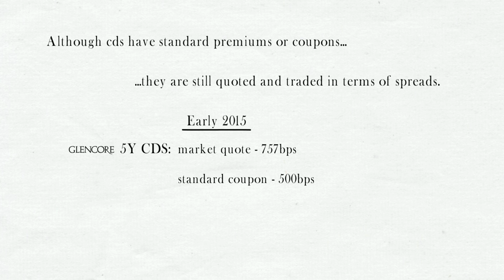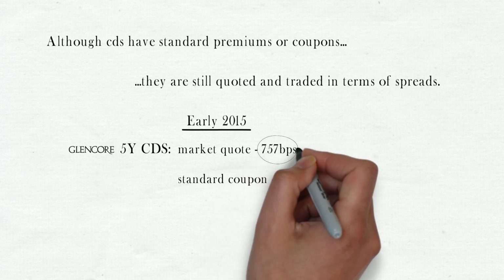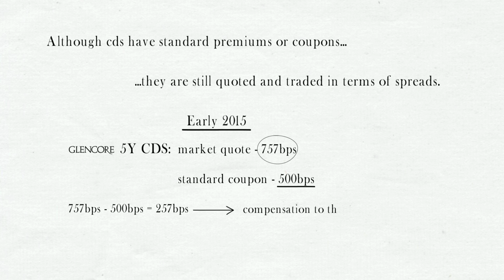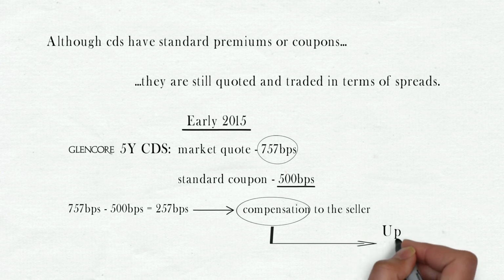Now, how's that possible? Why would someone sell a CDS at less than its market price? Well, here's what happens in reality. The actual cost of protection is what's quoted in the market, that is 757 basis points. But because the buyer is only paying 500 basis points, because that 500 basis points is fixed, the seller will somehow need to be compensated for the difference, which is 257 basis points. Otherwise, the seller is not going to sell. And this difference is also compensated by paying an upfront fee at the time of entering into the CDS trade.